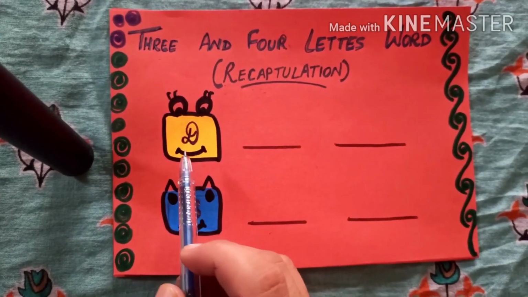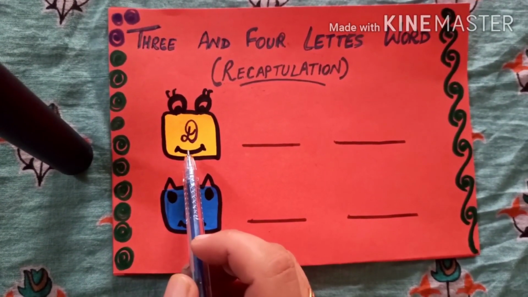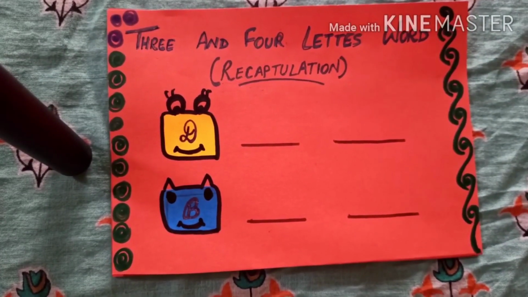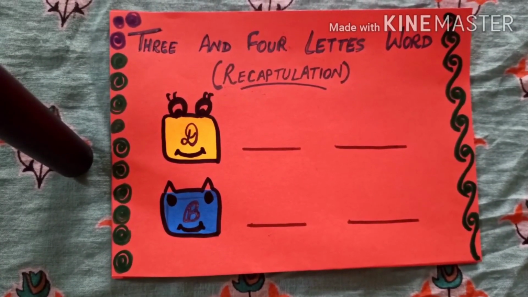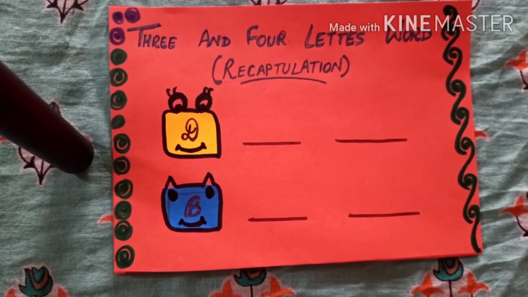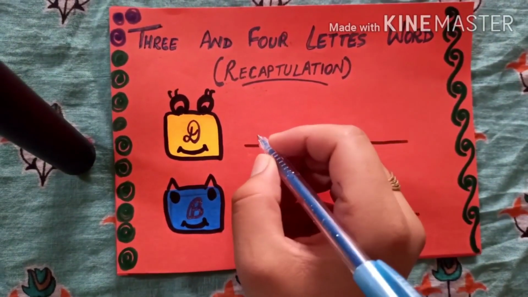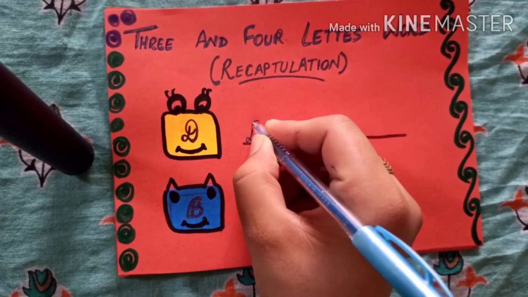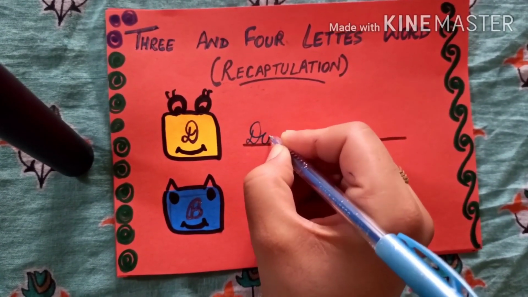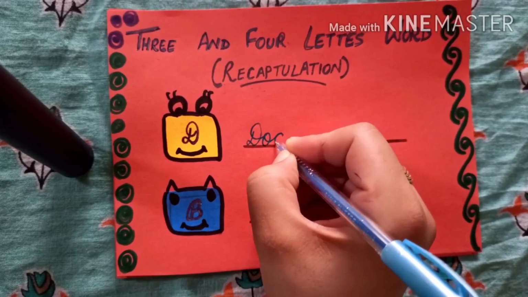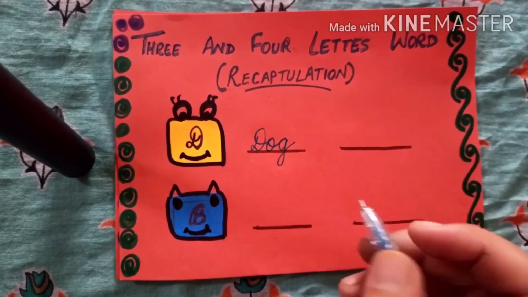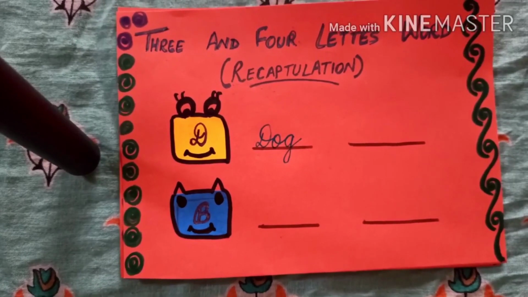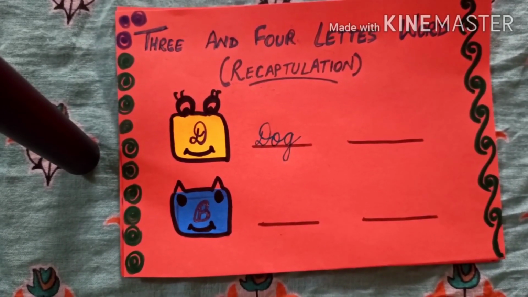Okay, now tell me what is this? D. Tell me a 3-letter word from D. Yes, D-O-G, dog. You have to write in cursive handwriting, okay? Joining cursive letters. D-O-G, dog. Now tell me a 4-letter word from D.